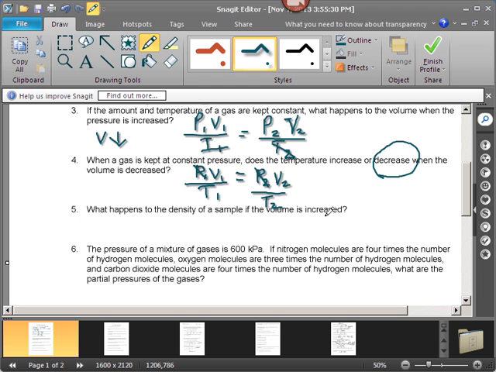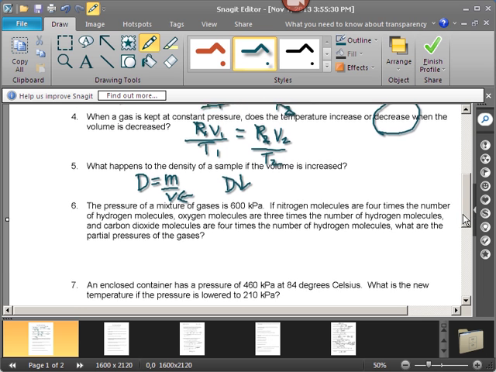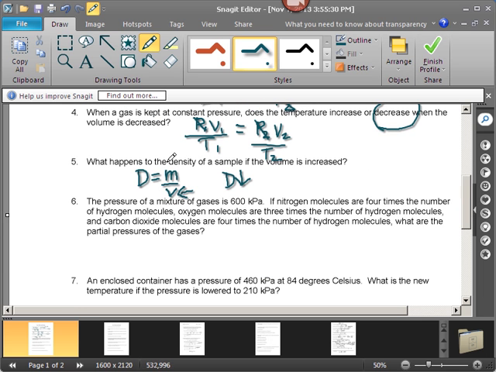What happens to the density of the sample if the volume is increased? So for density of gases, density is still equal to mass divided by volume, even for gases. So if you take a sample and you increase its volume, that means you're increasing the denominator. With the same number of particles in there, the mass is the same. Increasing the size of the denominator is going to make the density go down. Your density is going to decrease. That's just what happens mathematically. If your denominator gets bigger, it makes this whole value get smaller, so your density is going to go down.